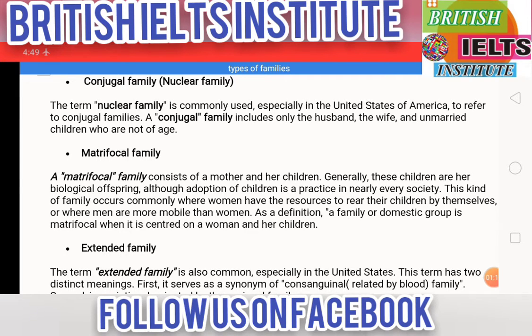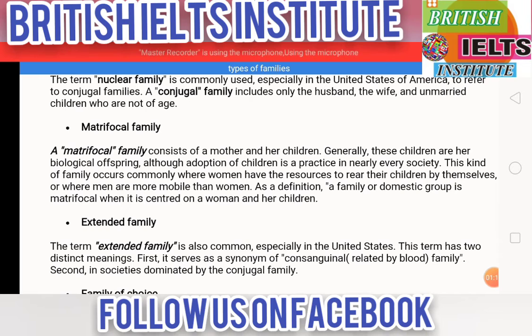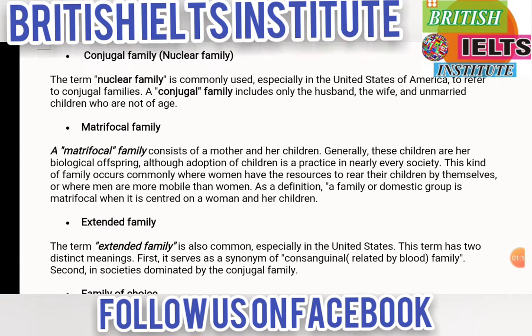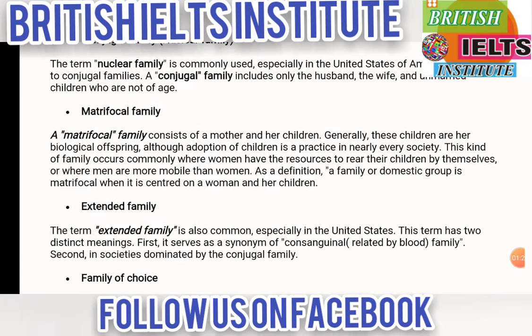And next, matrifocal family. So this is a little bit different from the others. A matrifocal family consists of a mother and her children. Generally, these children are her biological offspring, although adoption of children is a practice in nearly every society.